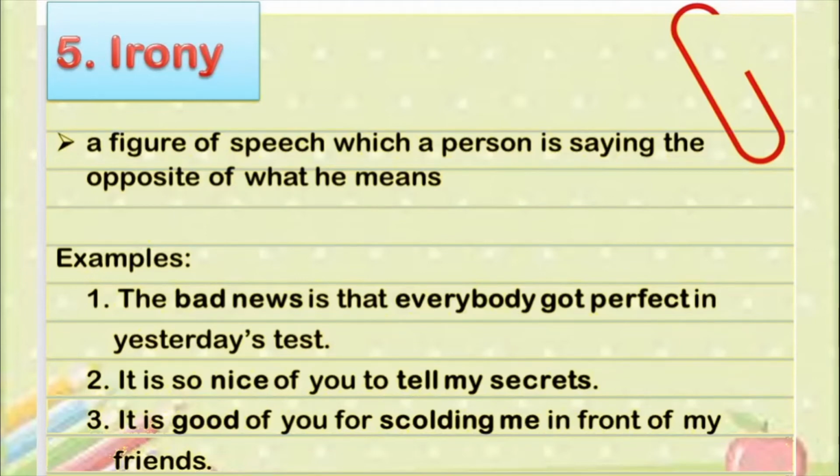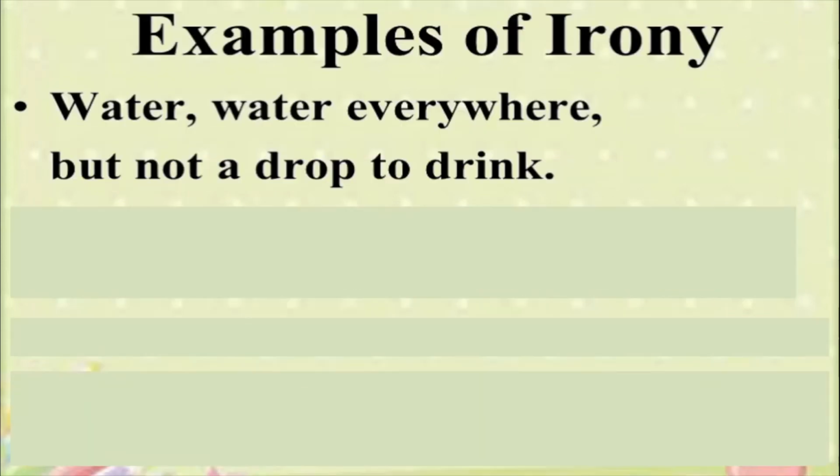Next, it is good of you for scolding me in front of your friends. So if someone scolds you in front of others, what do you feel? You feel very bad, isn't it? You feel insulted. So what will you say? You'll say it was not good, scolding me in front of your friends. But here you're saying it is good of you for scolding me in front of your friends. So it is an example of irony. Okay? Let us look at some more examples of irony here.